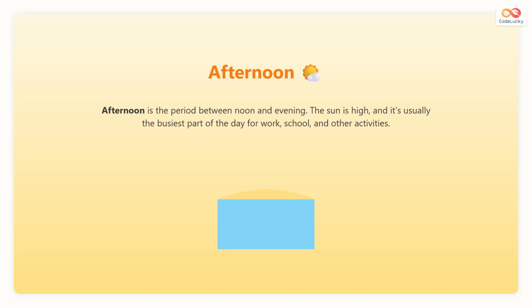Afternoon is the time after 12 o'clock noon and before evening. The sun is bright and high in the sky. Most people have lunch, continue working, or go to school during this period. It is usually the busiest time of the day.